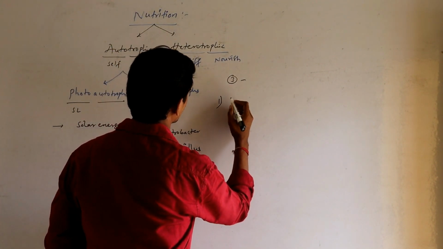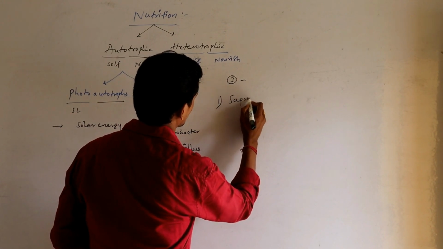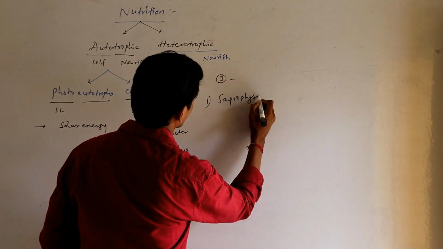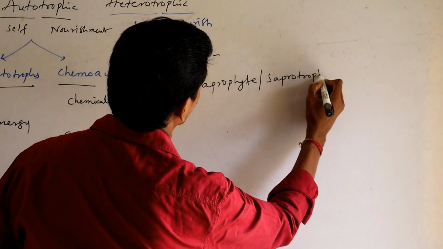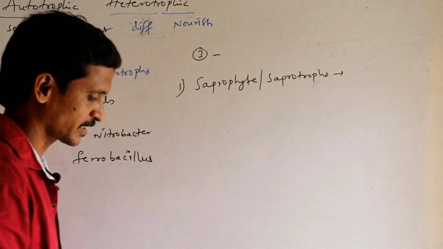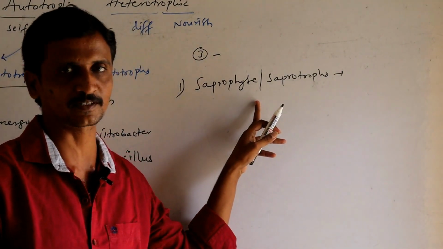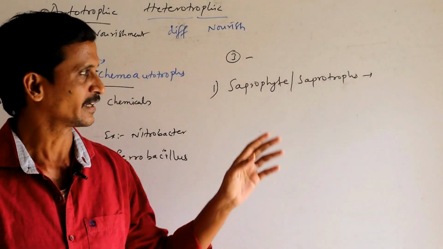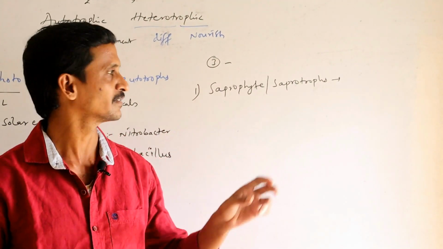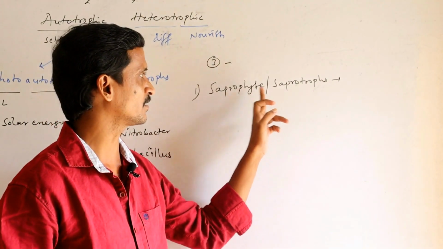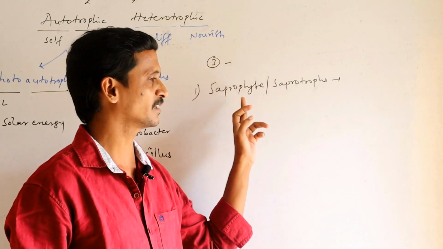Let us see the first one, that is saprophyte or saprotroph. The organisms which obtain their food from dead organisms, excreta, fallen leaves or broken twigs are called saprophytes or saprotrophs.